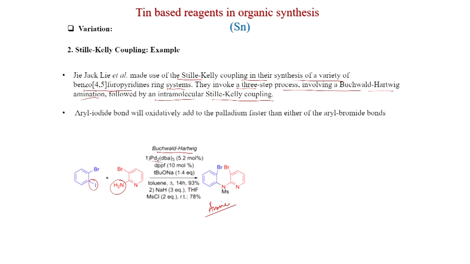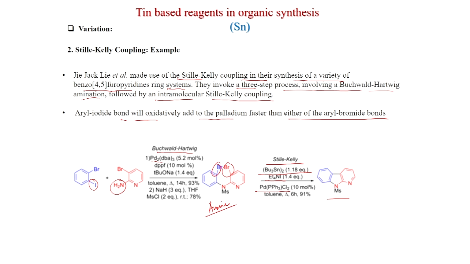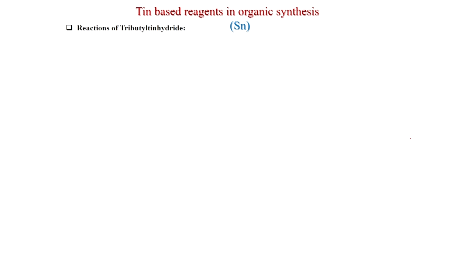So, amination happens and then the Stille-Kelly coupling reaction, because you can see two aryl bromides are there. Now, distannane you have to add, and these are the additives, and this is the catalyst, PdCl2(PPh3)2, and then you get this compound. Here they are telling that the aryl iodide bond will oxidatively add to the palladium faster than either of the aryl bromide bonds. So, selective amination is happening at the aryl iodide. So, the two aryl bromides remain, and now the Stille-Kelly coupling will give this product. This was published in Organic Letters, 2002.